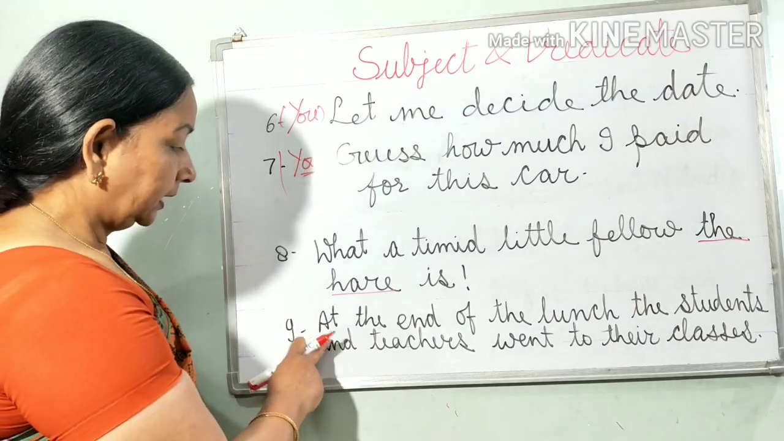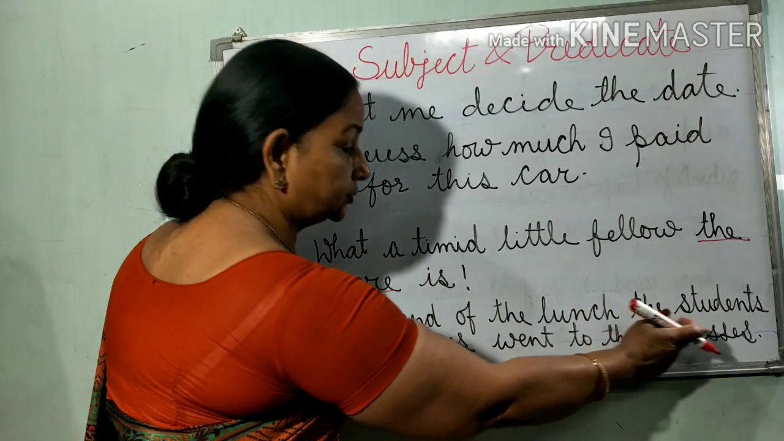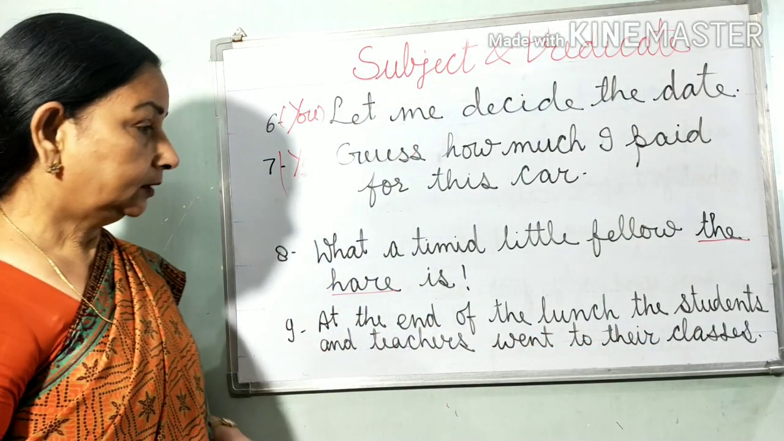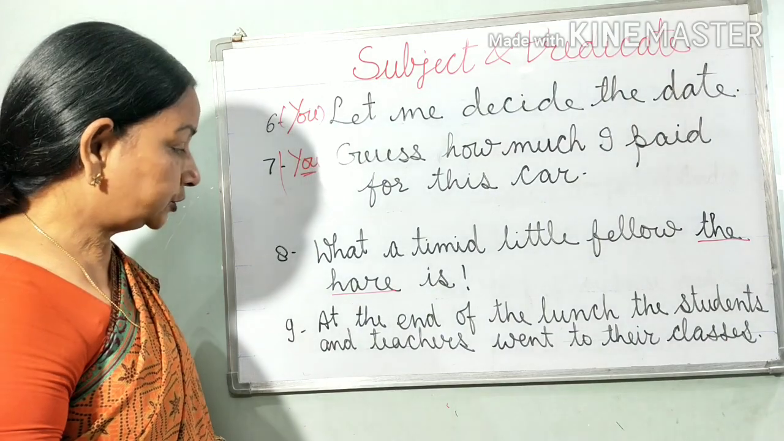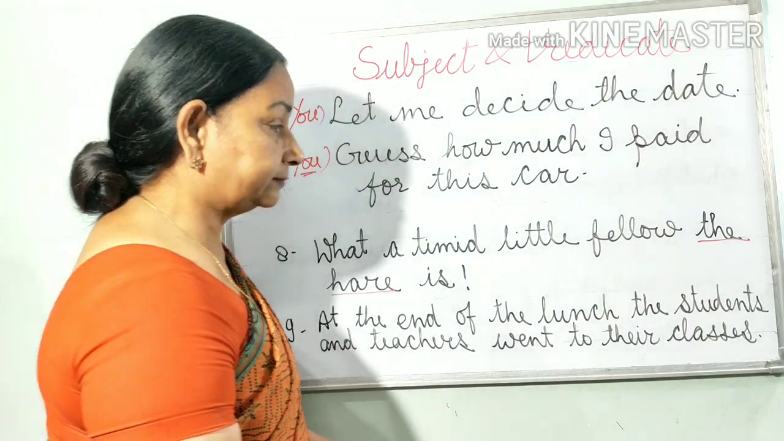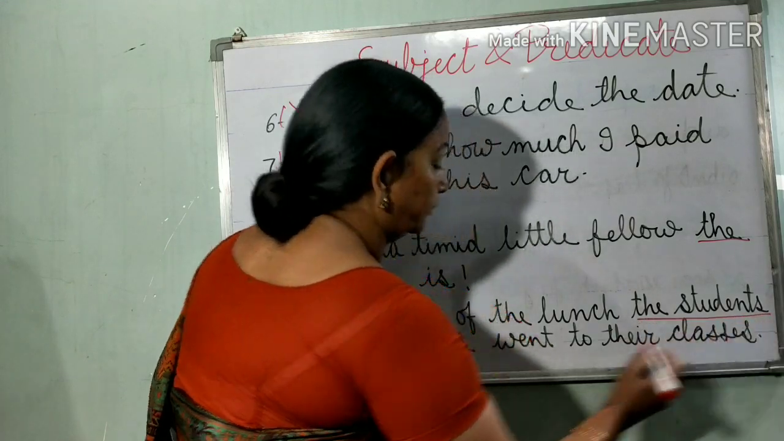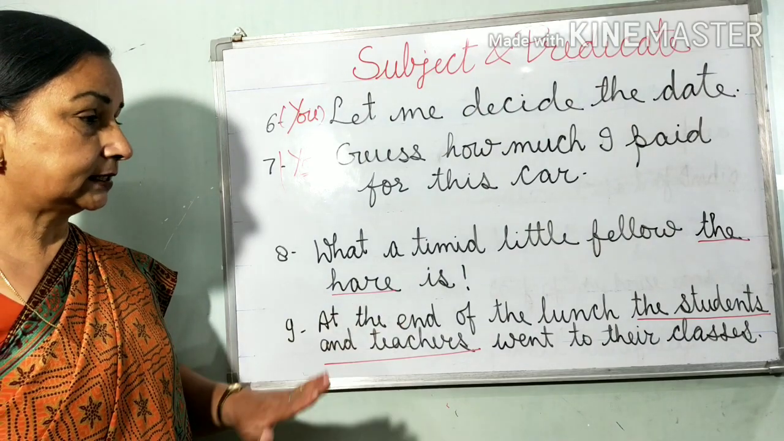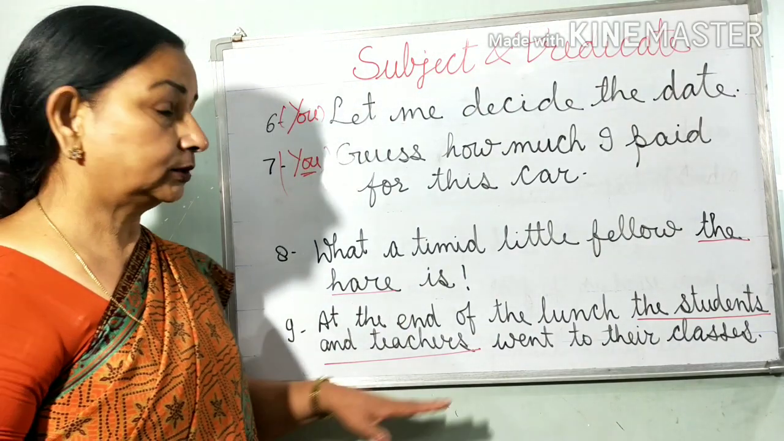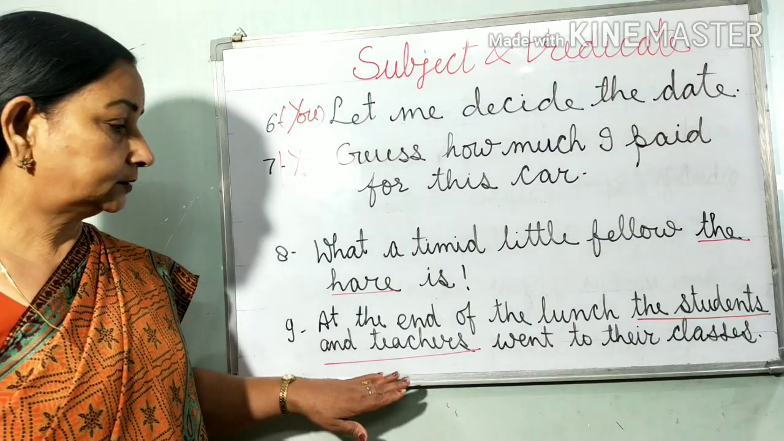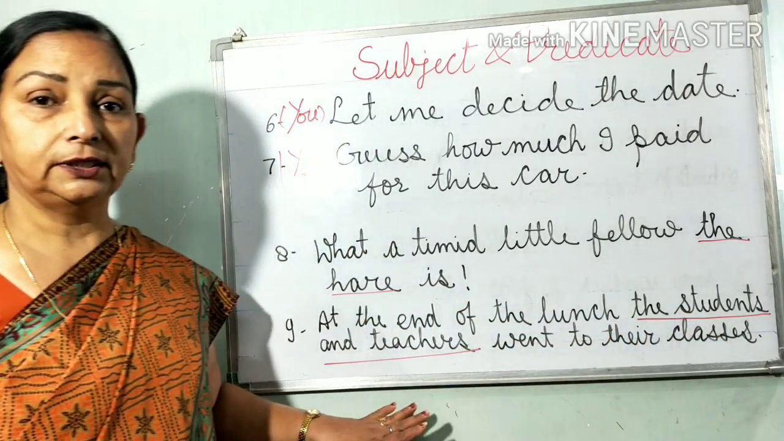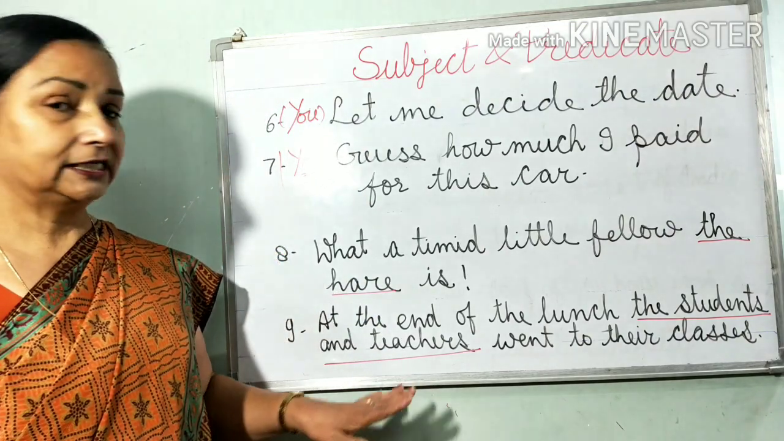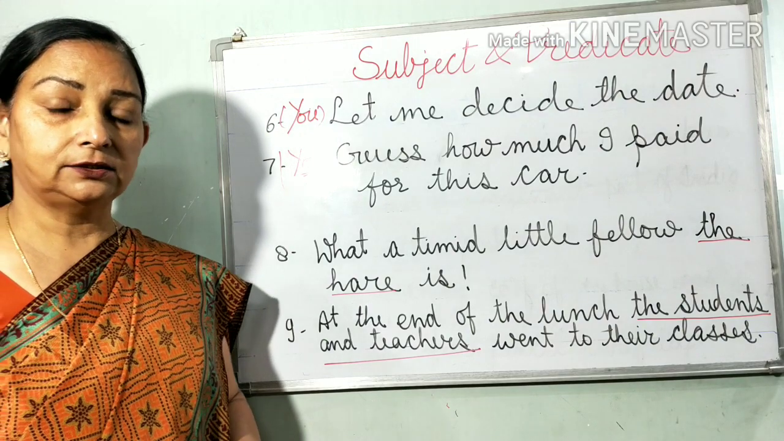Next. At the end of the lunch, the students and teachers went to their classes. In this sentence, the subject is or the subjects are in the middle of the sentence. That is students and teachers. In this sentence, I am talking about the students and teachers. So, the subject is mentioned in the middle of the sentence. So, I tried my level best to explain this easy topic, and I am sure that it is all clear.